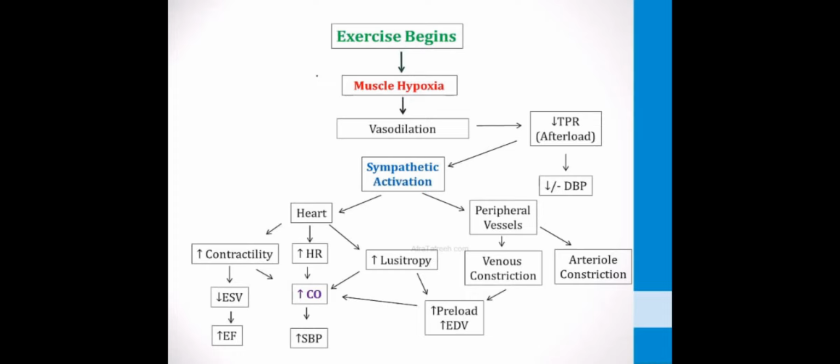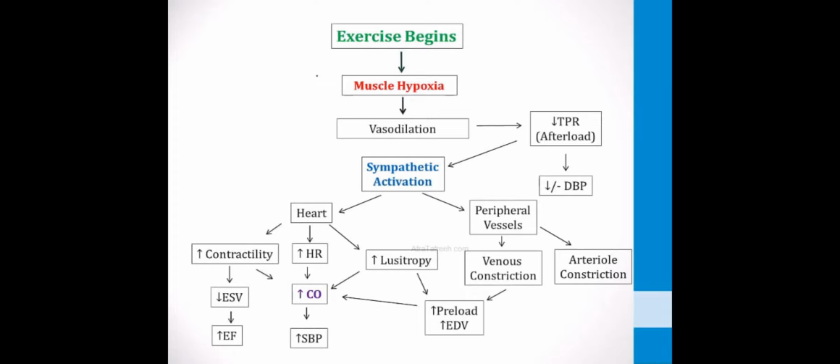So exercise begins with muscle hypoxia, vasodilation, TPR will be decreased, or afterload will be decreased. That will decrease our diastolic BP. Then sympathetic activation: heart contractility increases, heart rate increases, lusitropy increases. So end systolic volume will decrease, and that will increase ejection fraction.